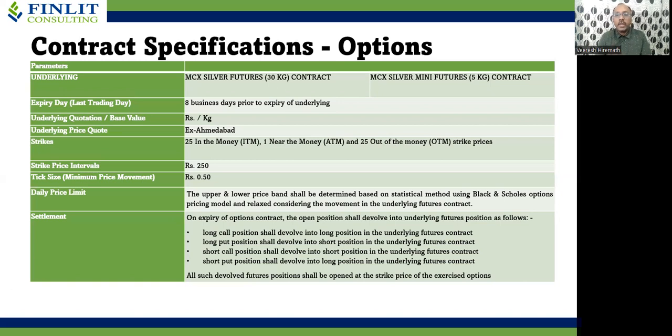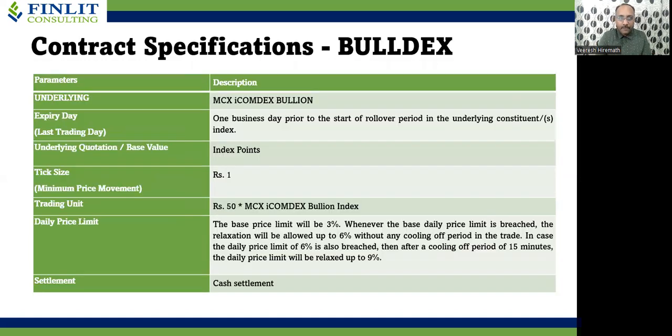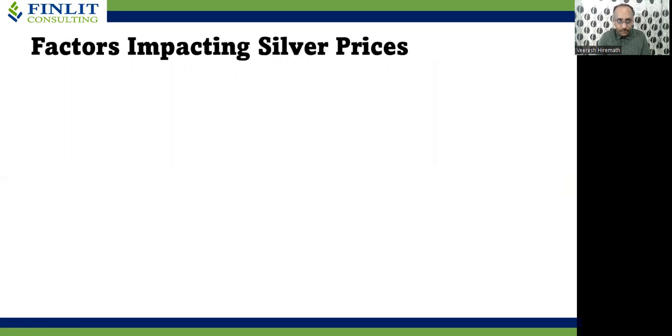There are a total of 51 strikes in call options and 51 strikes in put options. Out of that, 25 strikes are in the money, 1 strike is near the money, and 25 strikes are out of the money. The strike price interval is 250 rupees. The tick size is 50 paisa. The settlement is that these options contracts devolve or are converted into a futures contract, as stated in this slide. The next important avenue of trading is through an index, that is the bullion index, which is a composite of gold and silver.